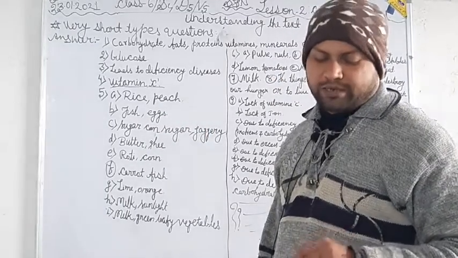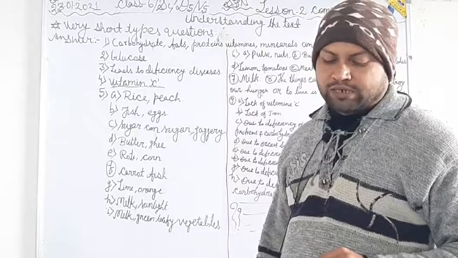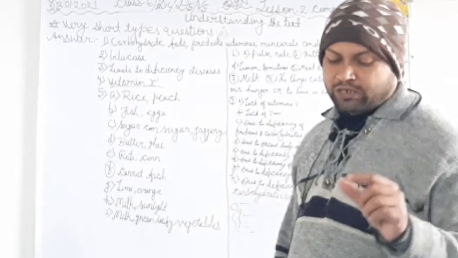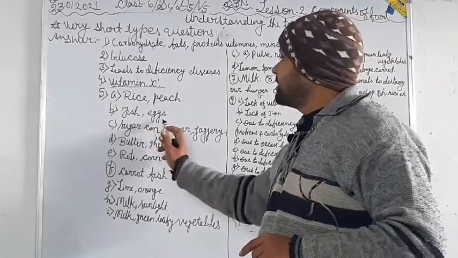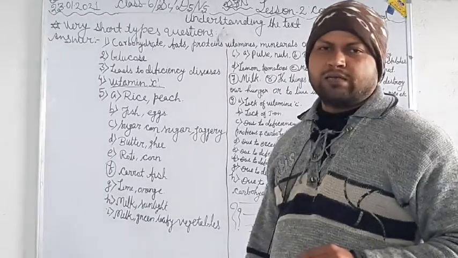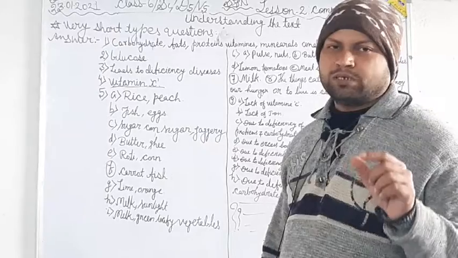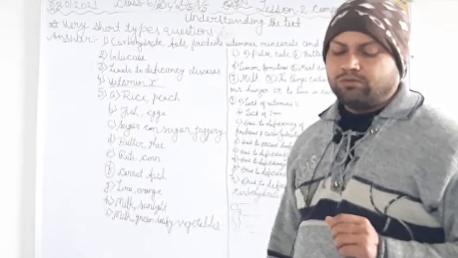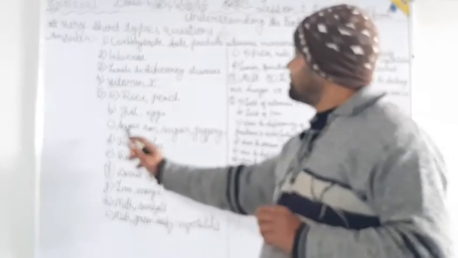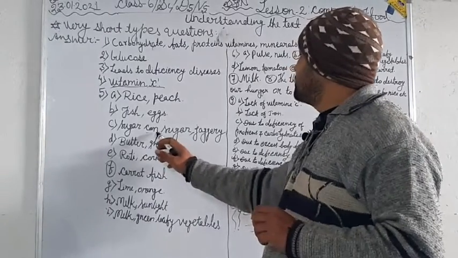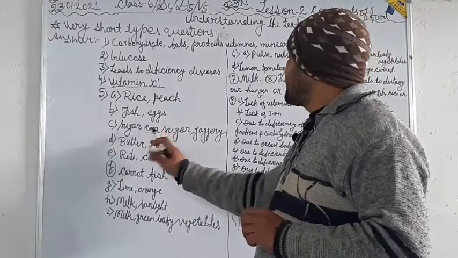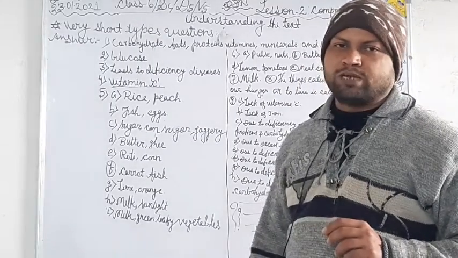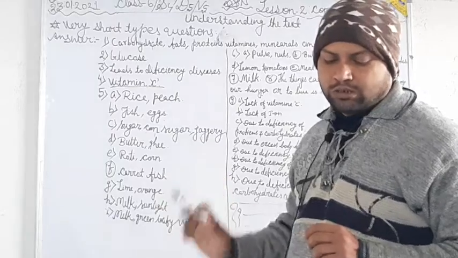For proteins, fish and eggs. For C, sugar, cane sugar and jaggery are the sources from which we obtain sugar.